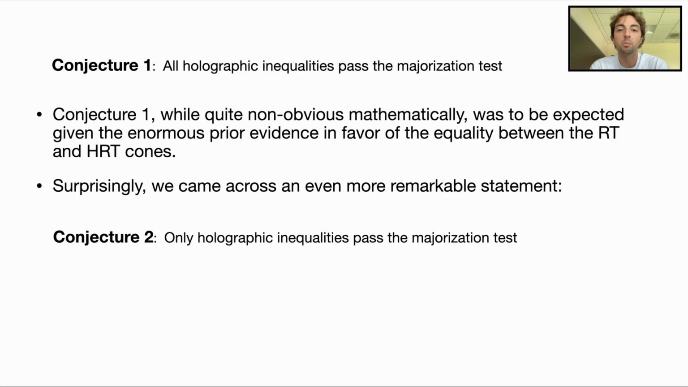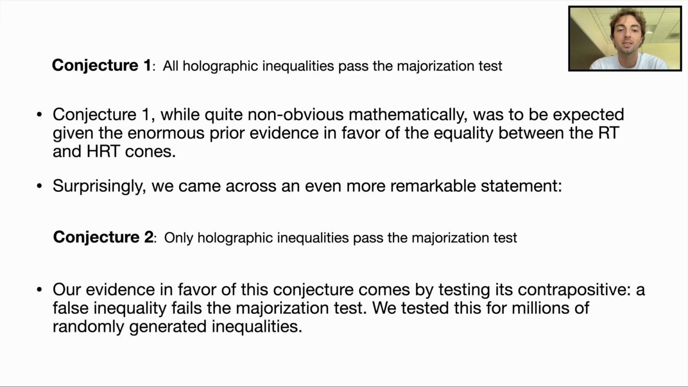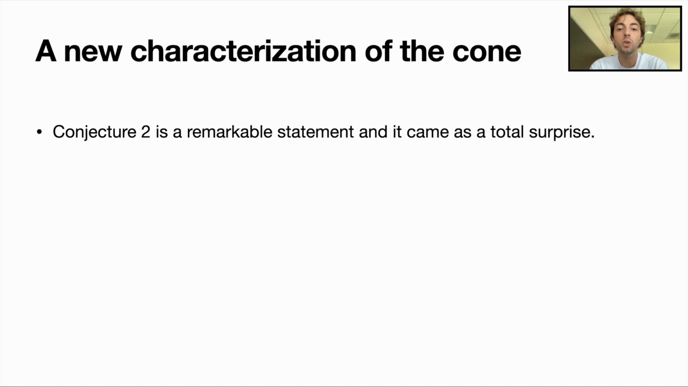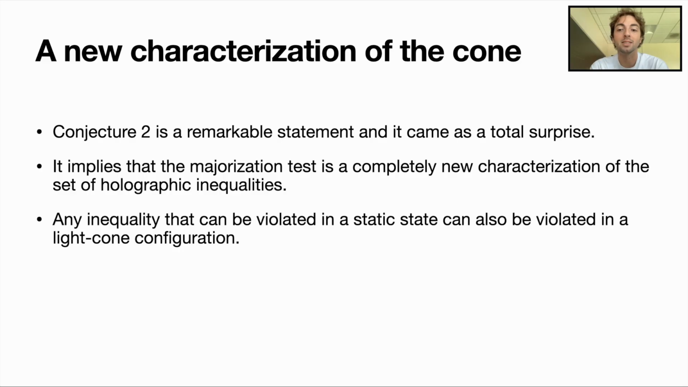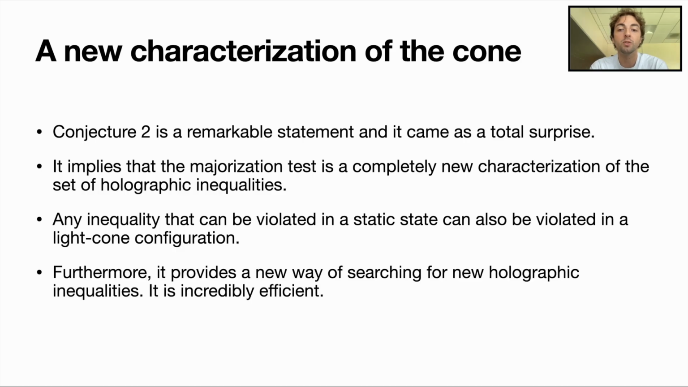What was a complete surprise was to discover that also the converse statement seems to hold. That is, of all possible inequalities involving linear combinations of subsystem entropies, only the holographic ones pass the majorization test. The statement is extremely remarkable for a few reasons. It provides us with a whole new characterization of the holographic entropy cone through majorization theory. It also says that any inequality that can be violated in a static state can also be violated in a light cone configuration. Furthermore, it gives us a new way of searching for new holographic inequalities that is incredibly efficient.